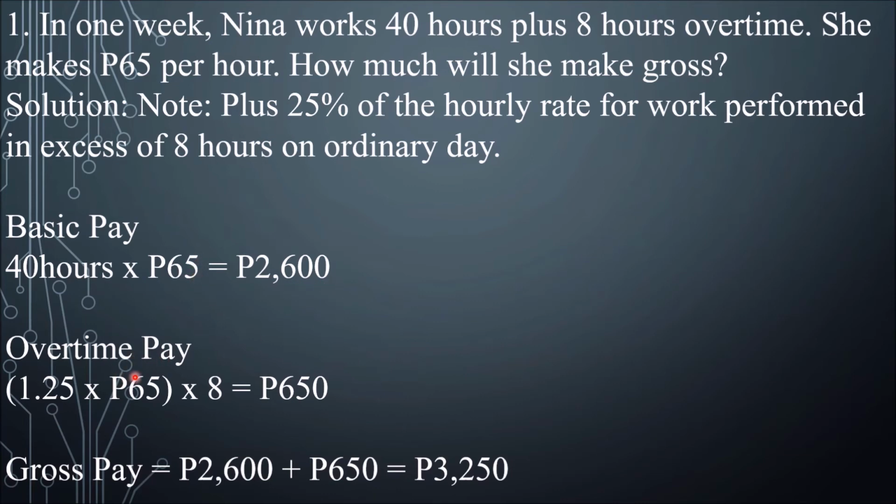And then for the overtime pay, take note, plus 25% of the hourly rate on an ordinary day. So this is an ordinary day, so plus 25%. That's why it's 1.25 here. So times 65 pesos times 8 hours overtime. So that is 650 pesos. Now adding all, we have 2,600 plus 650 pesos. We have a result of 3,250 pesos for her gross pay.